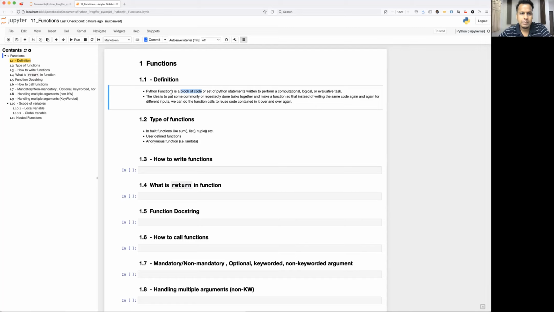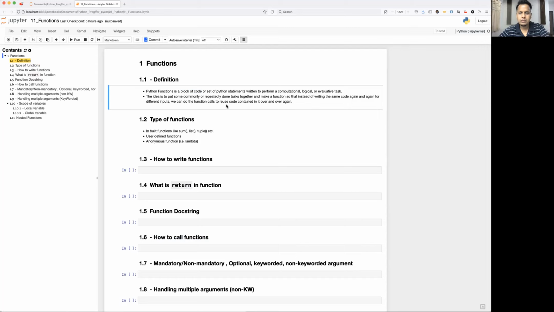So that's why a Python function is a block of code or set of Python statements written to perform computational, logical, or evaluating tasks. The idea is to put some commonly or repeatedly done tasks together and make a function, so that instead of writing the same code again and again for different inputs, we can do the function call wherever it is required.